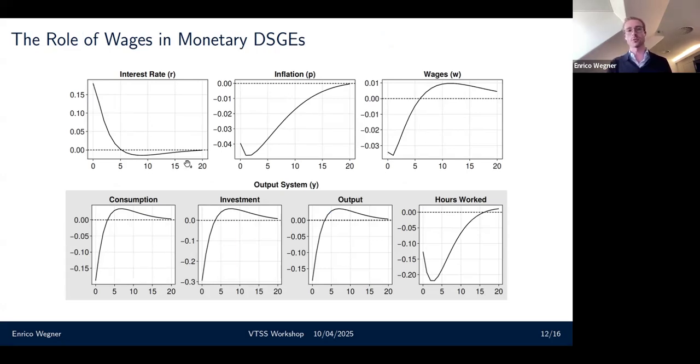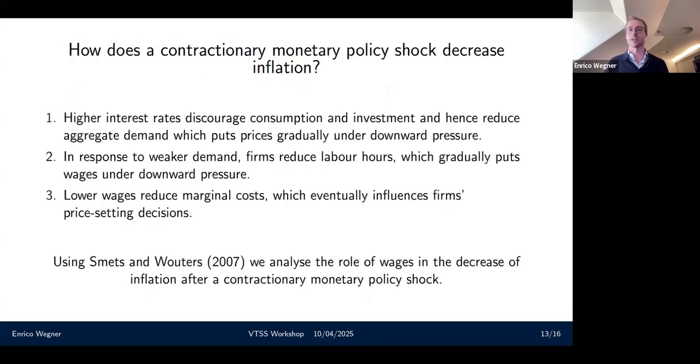If we look at the total impulse response functions, which are displayed here, we see that there's an increase in interest rates. That leads to the typical hump-shaped downward response in inflation, but we also see a downward response in wages, at least for the first few periods. So we might think that the downward pressure on wages will also induce a downward pressure on inflation. And qualitatively, we can argue about this by looking at the equations.